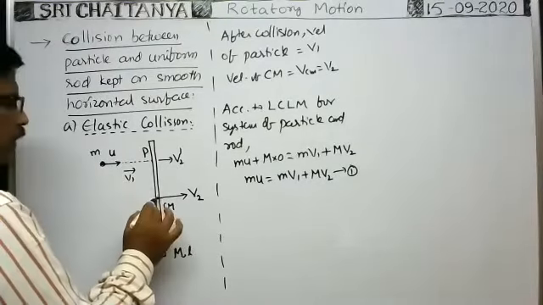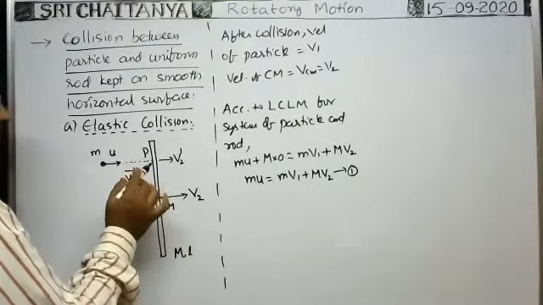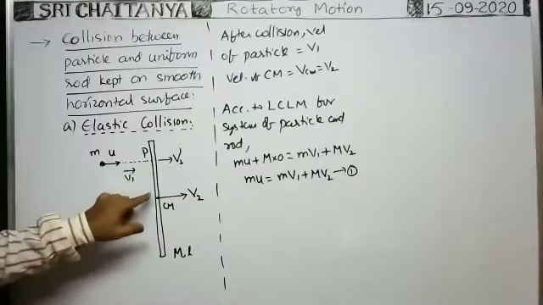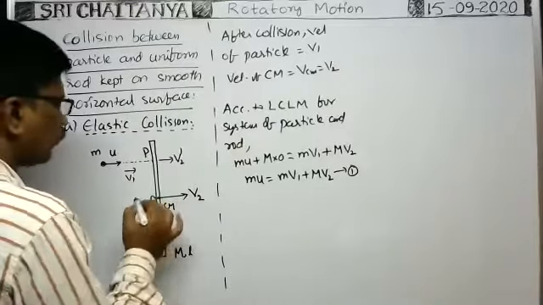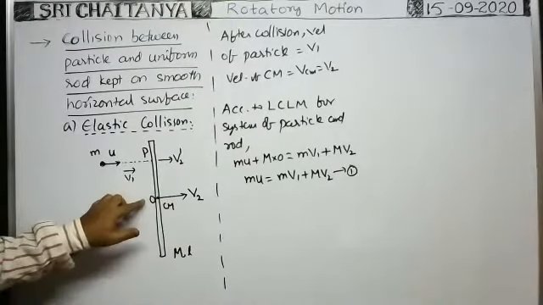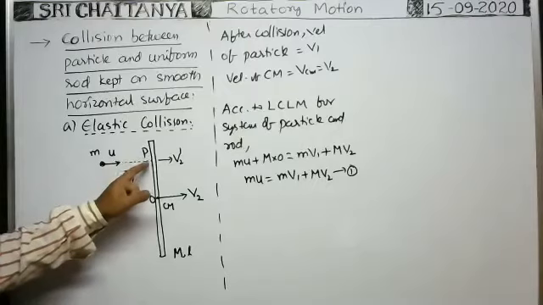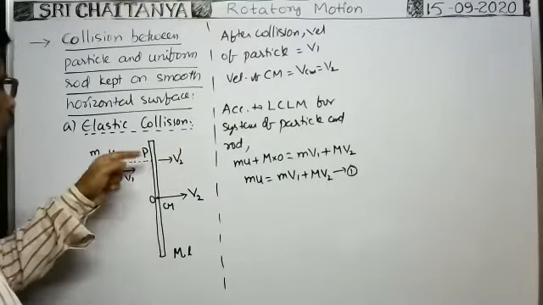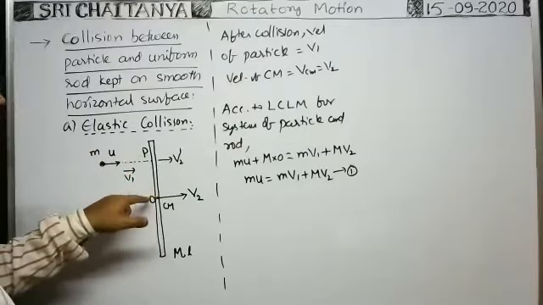Because about the center of mass of the rod, when you apply the law of conservation of angular momentum, first of all, can we apply or not? About the center of mass of the rod, say it is O, whenever the particle collides with the rod, it gives an angular impulse to it, or it exerts some torque. Due to the torque, it will rotate about the center of mass.